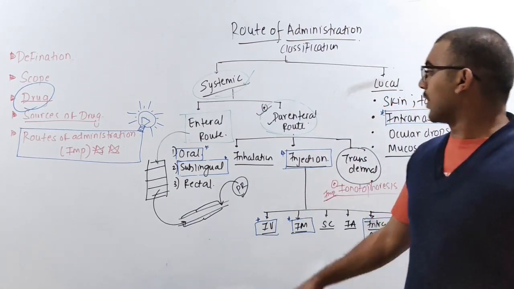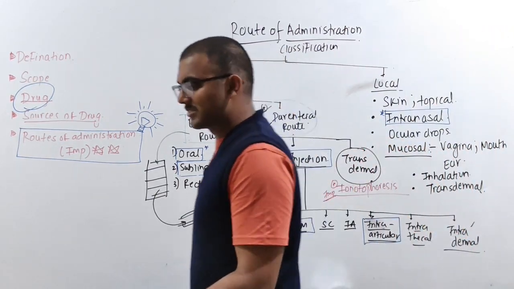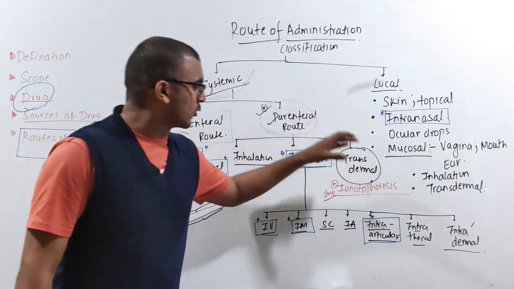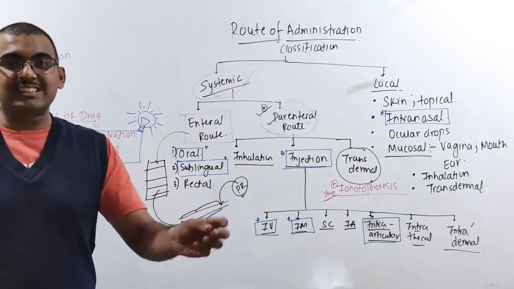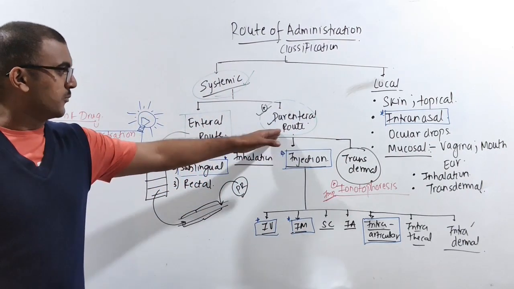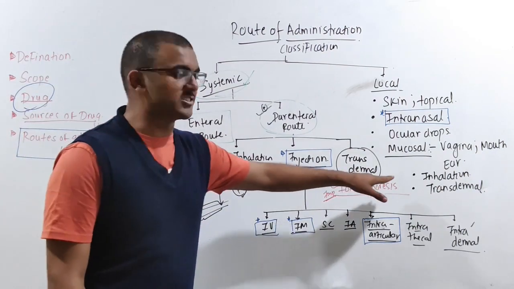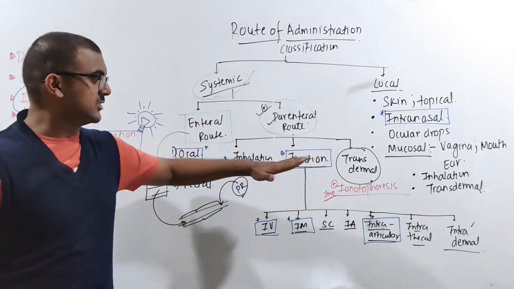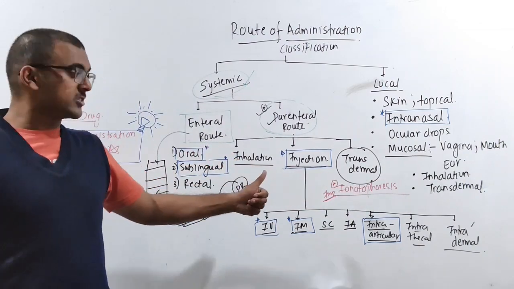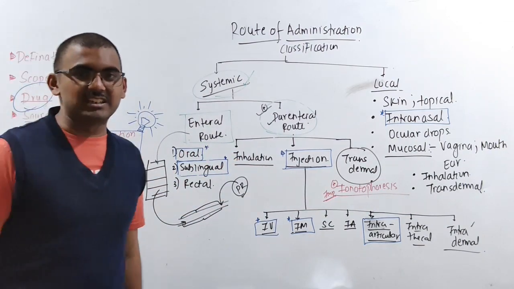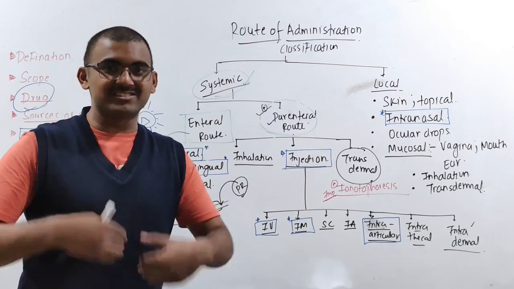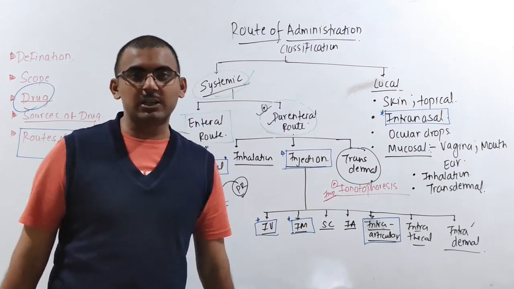The next one is the parenteral route. As I told you, it is very simple: parenteral means the drug enters directly into the blood vessel. The forms are inhalation, injection, and transdermal. Inhalation means, for example, general anesthesia. When you inhale the anesthetic, it goes to the lung and to the alveoli.